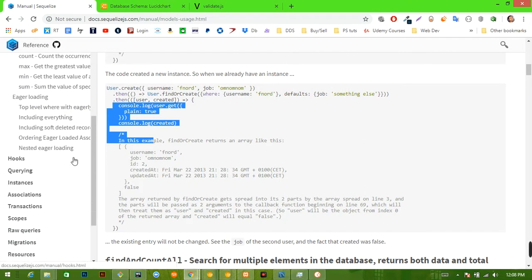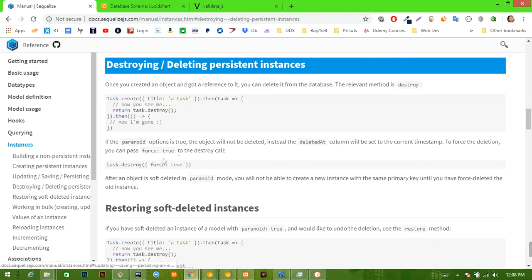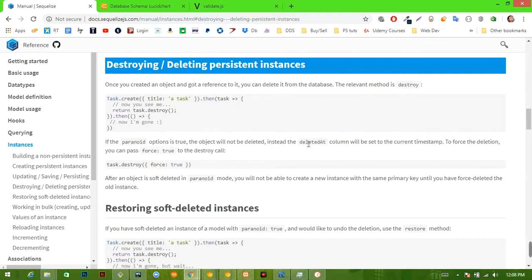But sometimes we need to destroy things. Let's see here. I think it's under instances. Incrementing, destroying, or deleting. Okay. So once we create something, we can see here that we can then destroy that. But here we go. If the paranoid option is true, the object will not be deleted. Instead, the deleted at column will be set to the current timestamp. To force the deletion, you can pass force true to the destroy call.